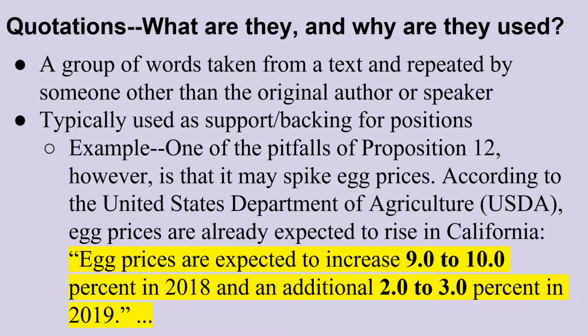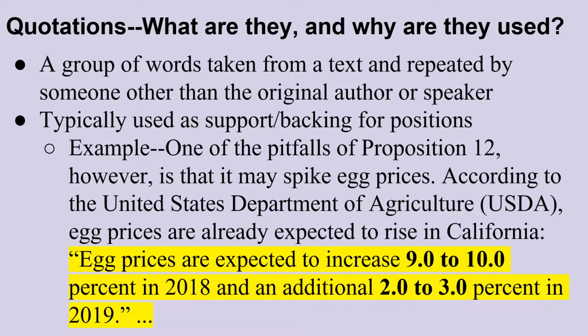So I'd like to give you an example of a quotation. Here, where it says example, and this is connected to Proposition 12: One of the pitfalls of Proposition 12, however, is that it may spike egg prices. According to the United States Department of Agriculture, USDA, egg prices are already expected to rise in California. Quote, egg prices are expected to increase 9 to 10% in 2018 and an additional 2 to 3% in 2019.